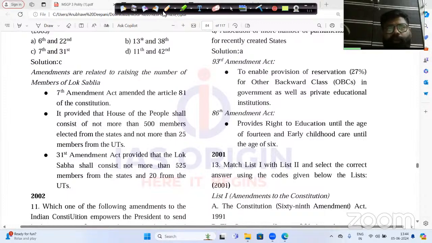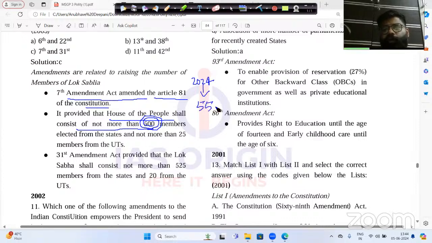Yes, now this is very, very interesting, because this particular 7th Constitution Amendment Act amended Article 81 of the Indian Constitution. It provided that the House of the People shall consist of not more than 500 members. That means the maximum strength of the Lok Sabha was set at 500. Today in 2024, the maximum strength of the Lok Sabha is just 550. But according to the 7th Constitution Amendment Act, the maximum was decided as 500.